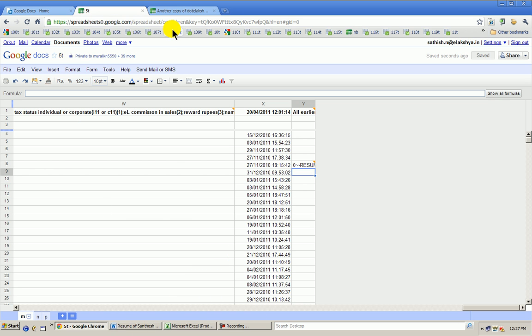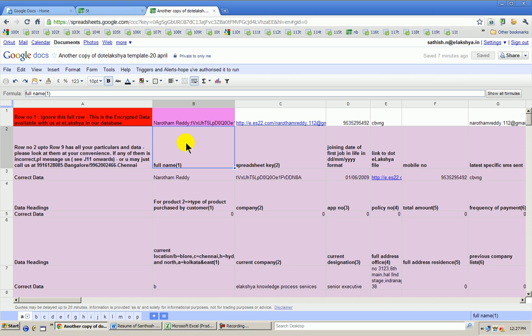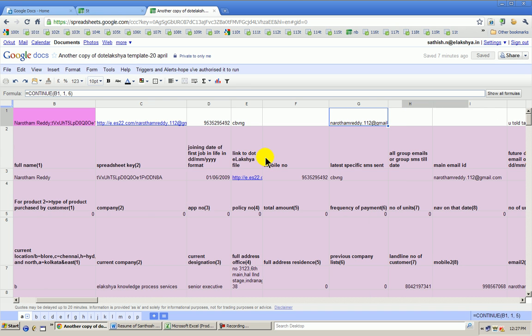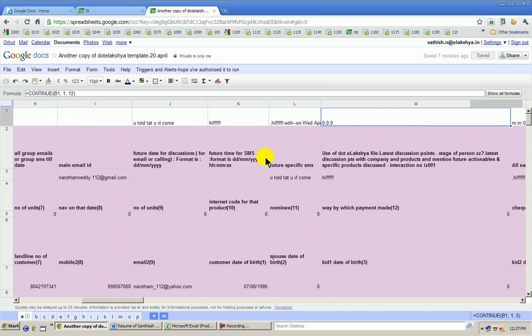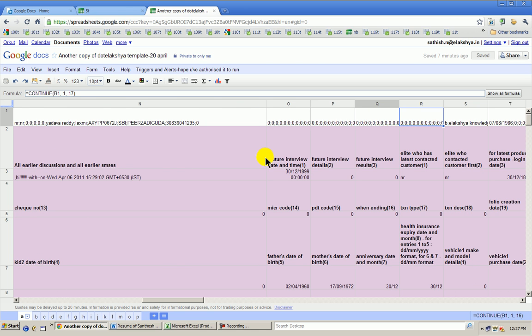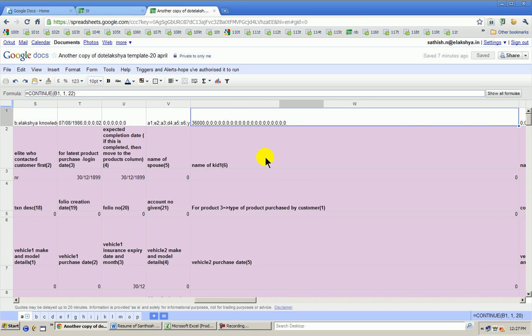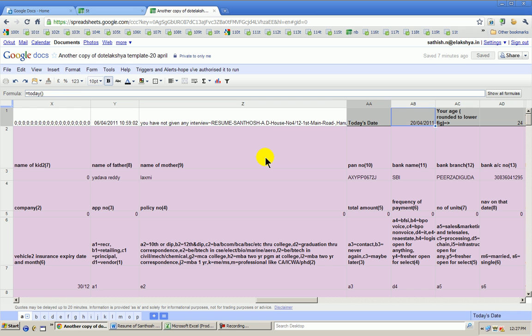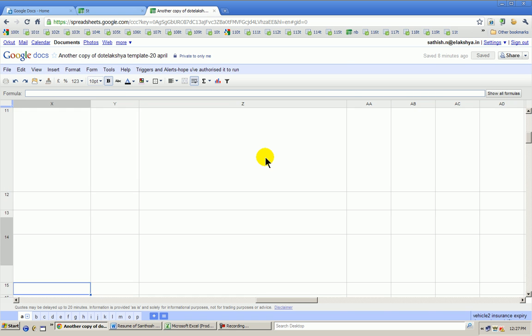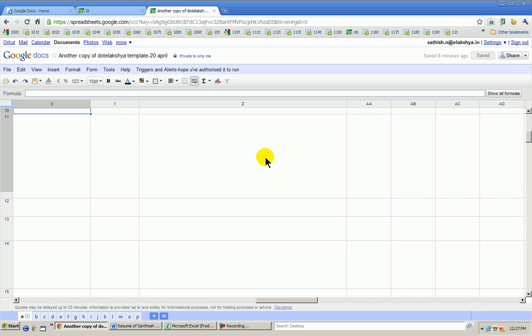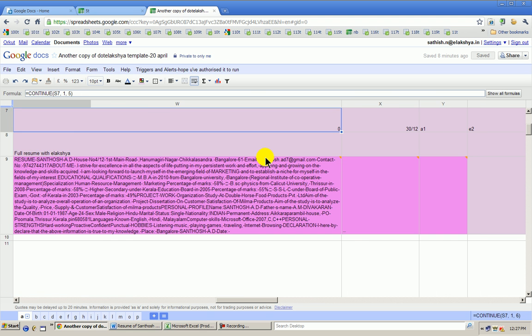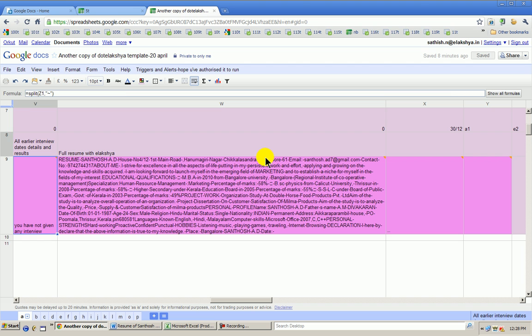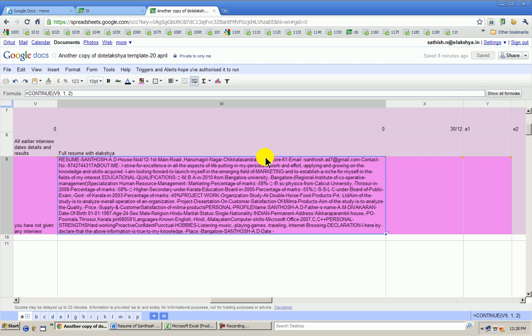And when the candidate actually sees his or her .elakshya file here, the candidate will be able to see his whole resume. For example, we just took an example of Narottam's file here. Of course, the resume is not Narottam's resume, it's somebody else's, but still, you can see the candidate in sheet A. In sheet A, in I think row number 9, the whole resume is visible.